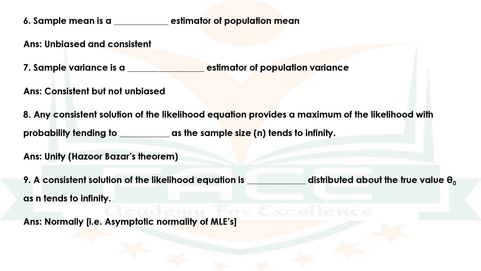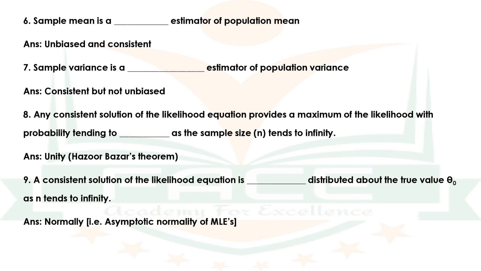Question number 9. A consistent solution of the likelihood equation is dash distributed about the true value theta naught as n tends to infinity. The answer is normally distributed. That is, this is the asymptotic normality of MLE.